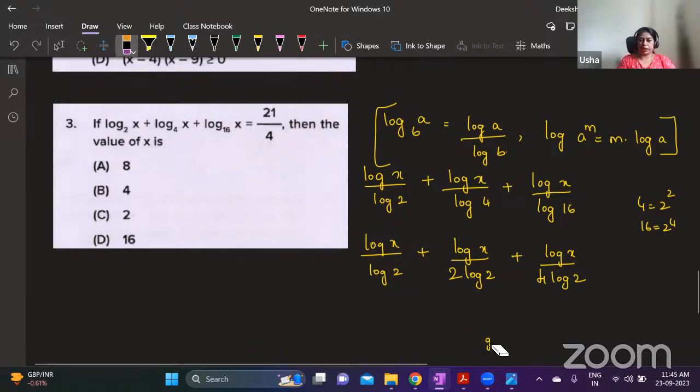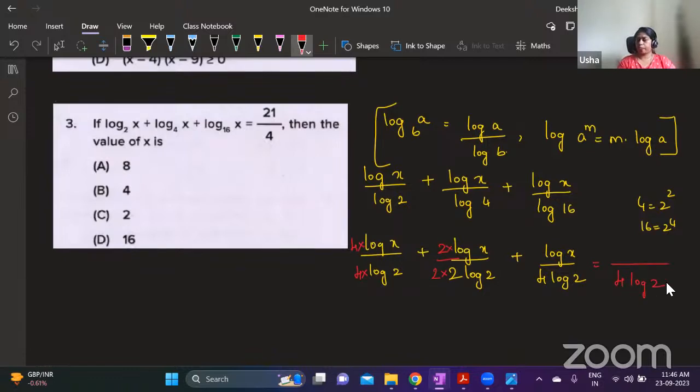You don't have to rewrite it again. I'll just multiply here directly. LCM is 4 log 2, which means all the denominators we have to make 4 log 2. So here I need to multiply 2, here I need to multiply 4. If I'm multiplying 4 here, I need to multiply 4 here also. Here I have multiplied 2, so I'll multiply 2, and here nothing. Now all the denominators are 4 log 2. Understood?